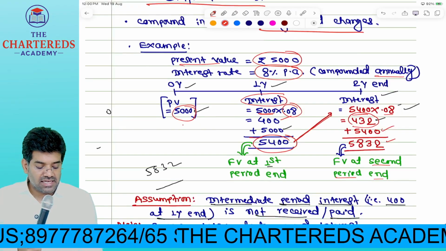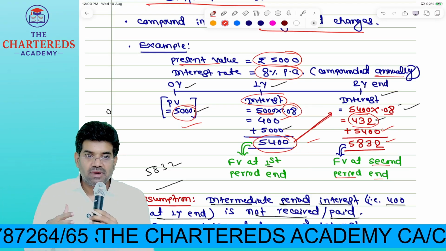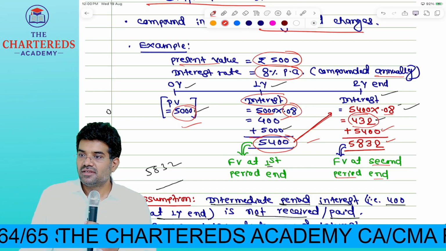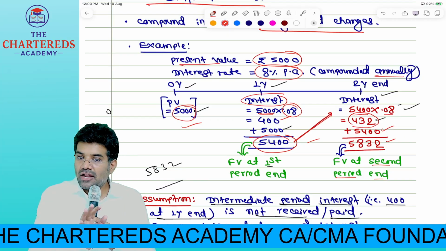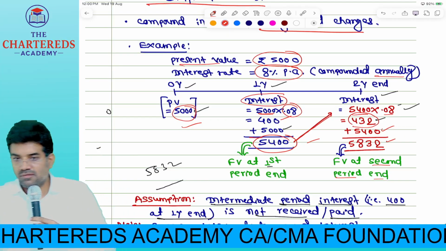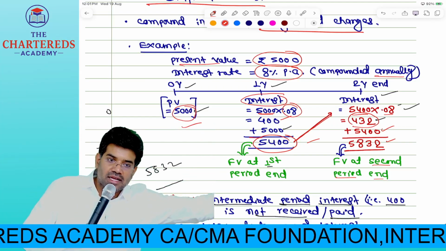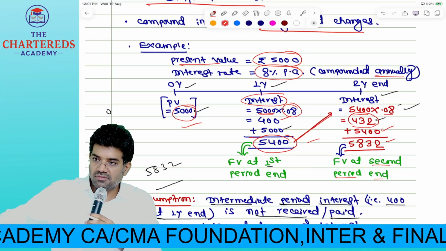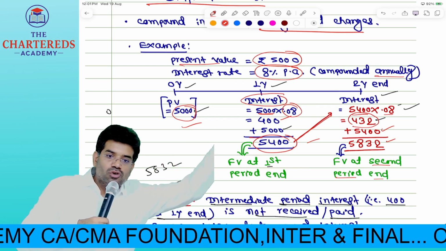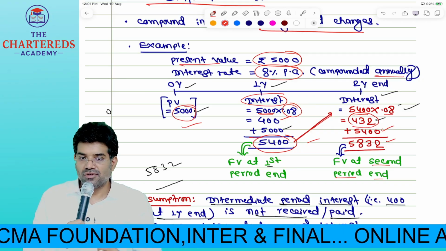Can I add these three figures, 5,000, 5,400 and 5,832? Can I say that is my cash flow? No. That is the reason intermediate cash flows cannot be compared. Either you have to compare in terms of present value or you should take future value. Either you have to go there and compare, or come here and compare. Either you have to come to present terms and compare, or go to future terms and compare. You cannot compare in-between cash flows.